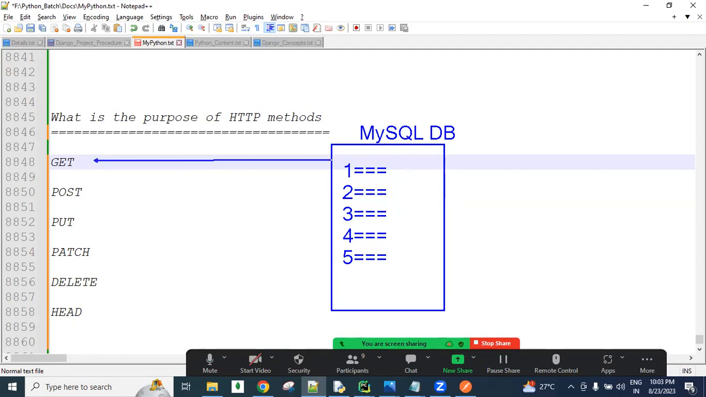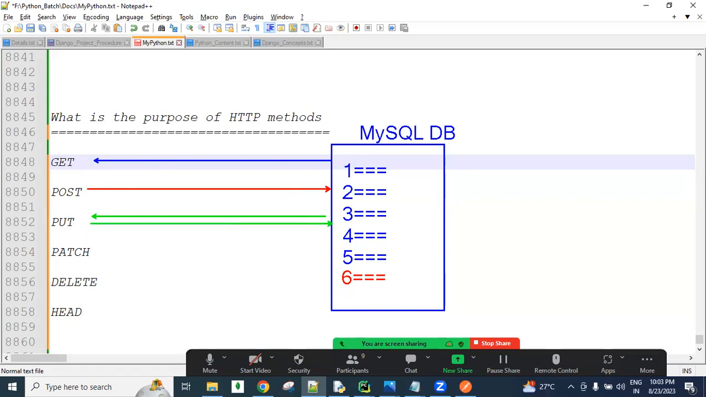Then we send a GET request, and we get all the records. So if we want to get all records from the database, we can send a GET request. If we want to create a new record in this database, we can send a POST request, for example to create a sixth record. Using PUT, a specific record can be accessed and updated too.